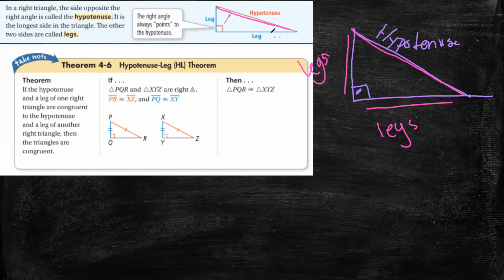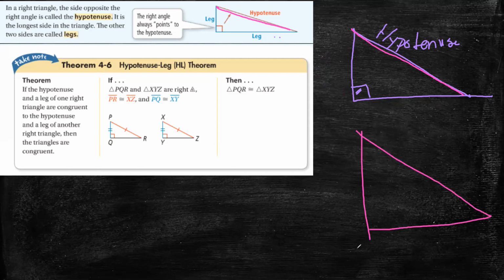And what are the legs? Now look at theorem 4.6. In theorem 4.6, it says that if the hypotenuse and a leg of one right triangle are congruent to the hypotenuse and a leg of another right triangle, then the triangles are congruent.